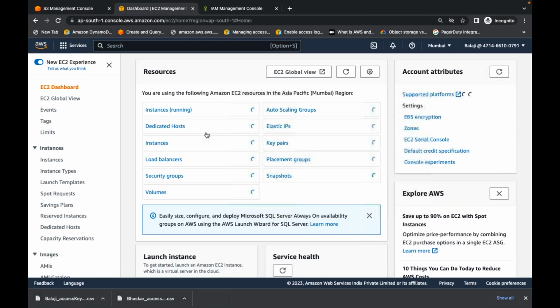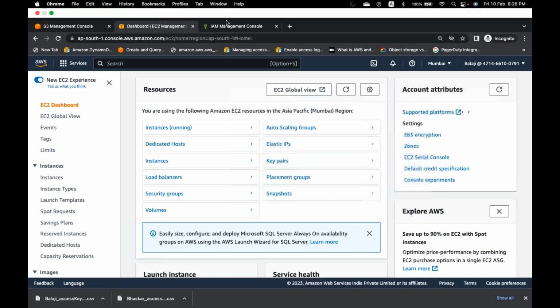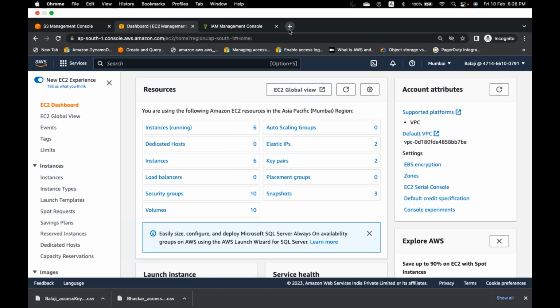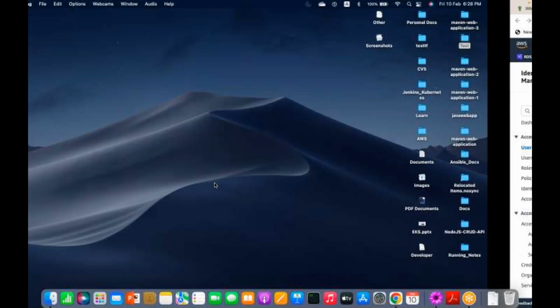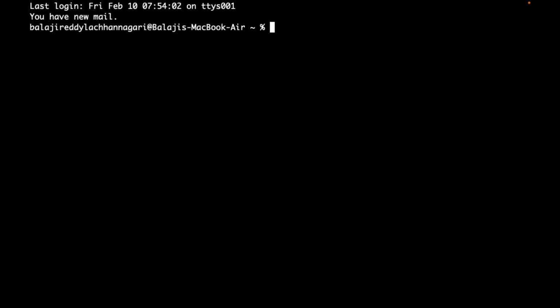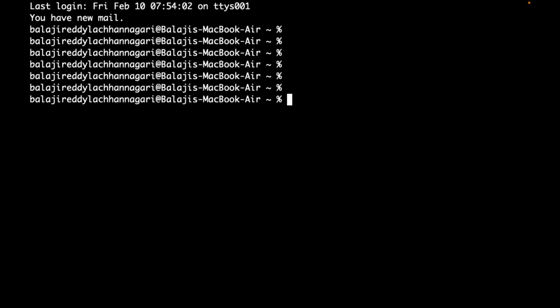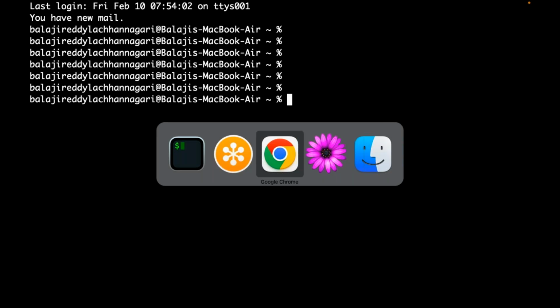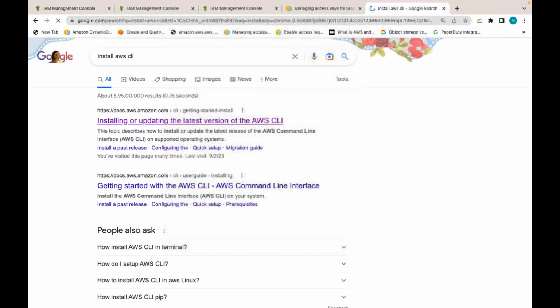Now, if everyone is clear, let me demonstrate AWS CLI. As Balaji or Bhaskar, will I be able to install AWS CLI on my own local laptop or desktop to programmatically manage something in AWS? Yes. I can install AWS CLI in Windows, I can install AWS CLI in Mac, I can install AWS CLI in Linux also.